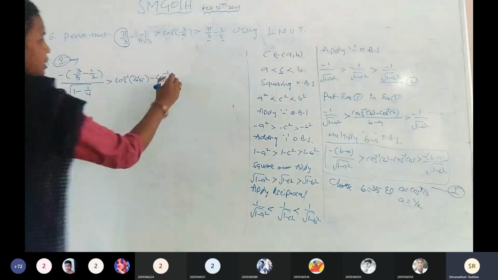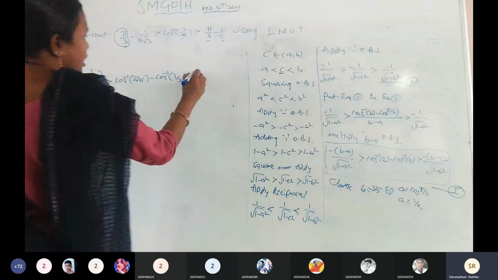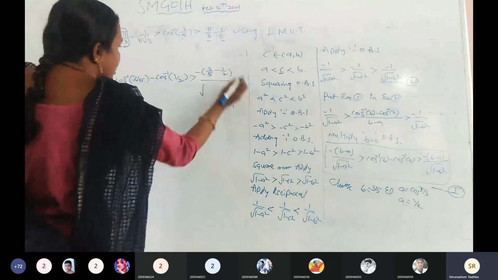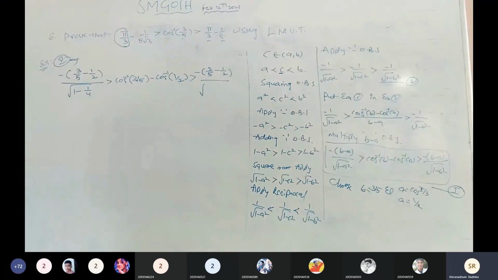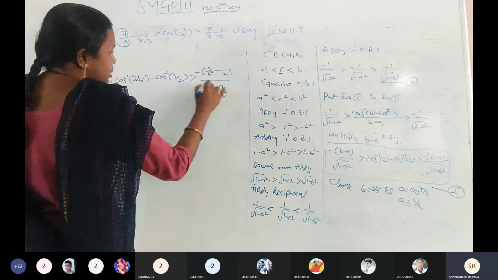What is the a value here? 1 by 2, greater than minus b by a. So as it is here, 3 by 5 minus 1 by 2 by under root of 1 minus b square, b is 3 by 5 whole square. What is 3 by 5 whole square? 9 by 25. Any doubts?